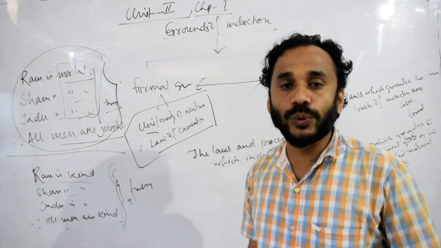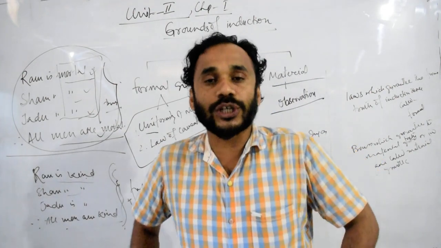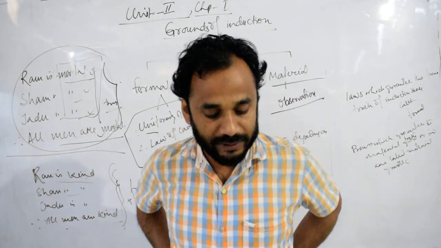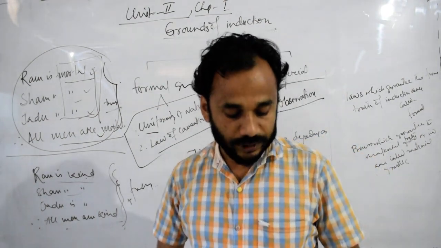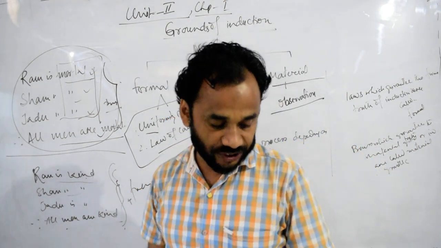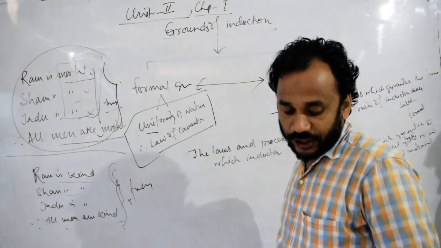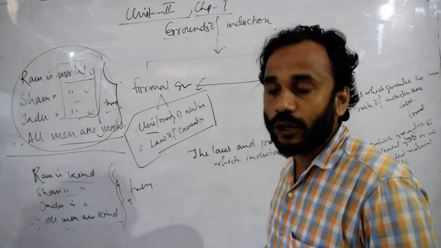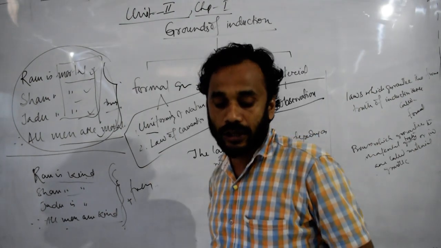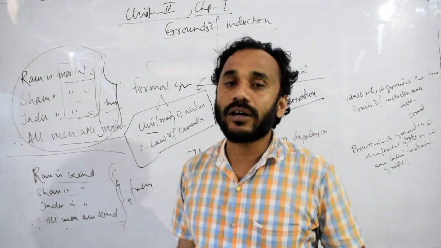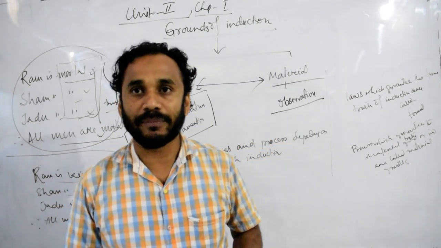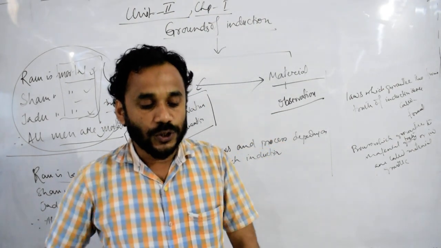To be formally true, induction establishes the conclusion relying on some formal laws. To be materially true, the conclusion must conform to the actual state of things. So now, in induction, we have two formal grounds, the law of the uniformity of nature and the law of causation, and we have two material grounds also, observation and experiment.